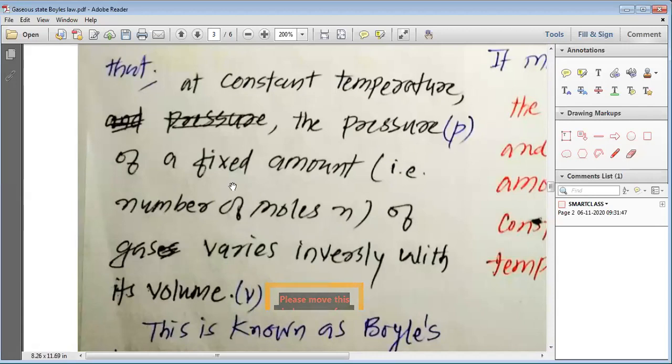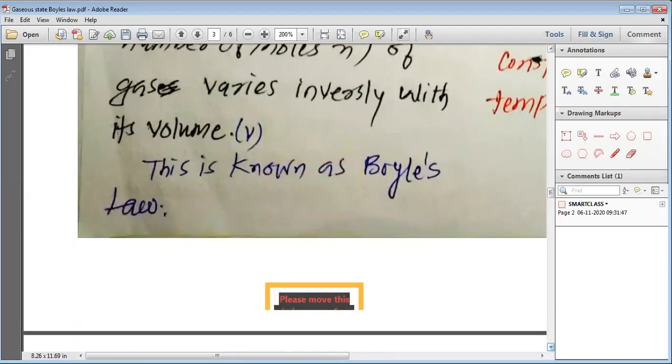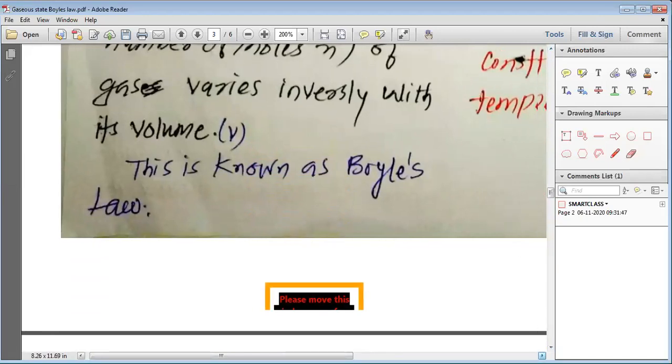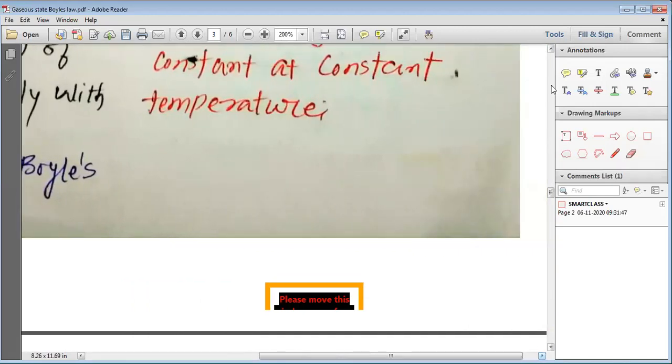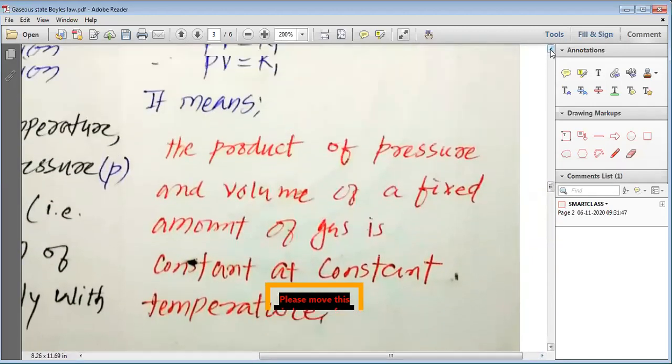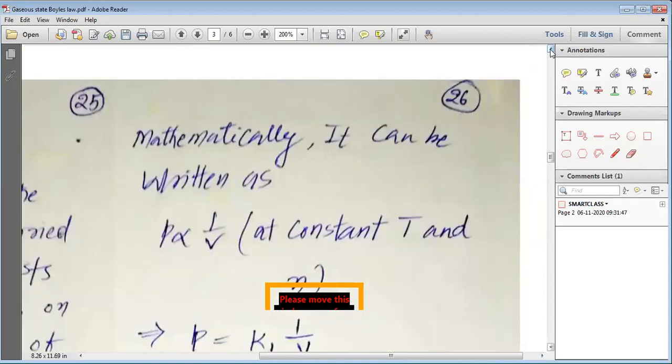I'm repeating again. At constant temperature, the pressure of a fixed amount of gas varies inversely with the volume. It simply says that pressure of a gas is inversely proportional to its volume if the temperature and number of moles of gas, or the mass of gas, is kept constant.